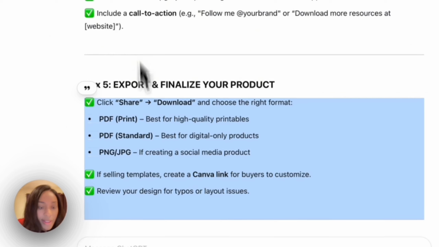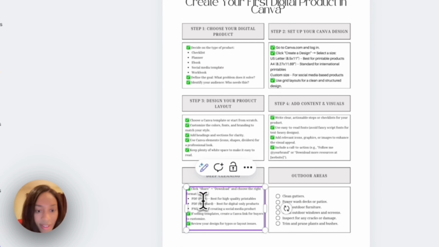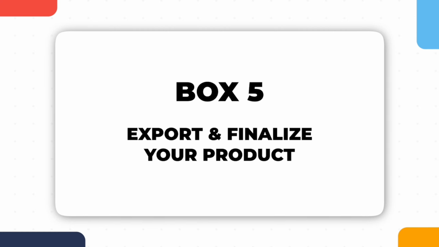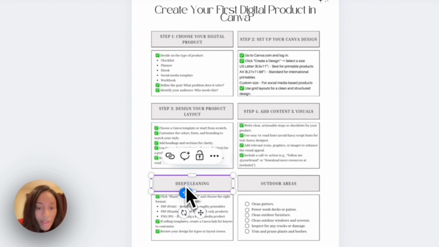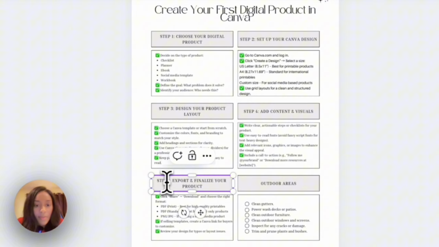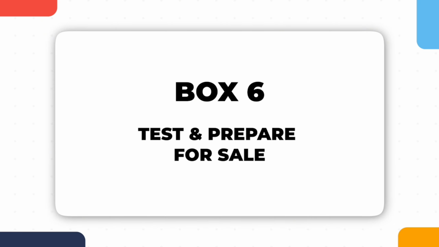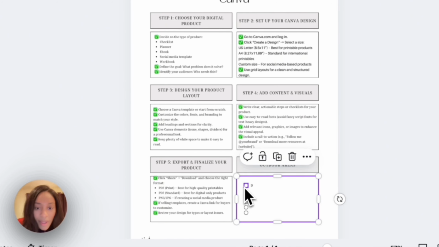All right, so we're gonna copy and paste box 5, right? And then step 5 is going to be export and finalize your product. Let's format this, move it over slightly. Now we're on the last step, step 6. And so step 6 is going to be test and prepare for sale. Move the box.